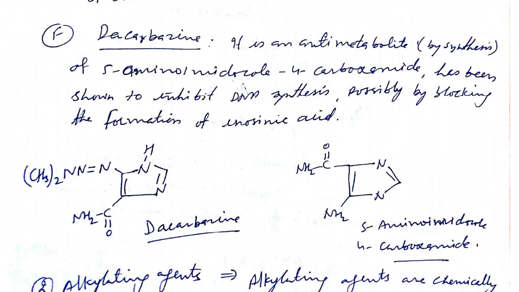Inosinic acid, as you know, is an important component of DNA synthesis, or you can say a purine analog. So inosinic acid and purine inositol are required for DNA synthesis, and the inosinic acid may be synthesized in the body from various other components,